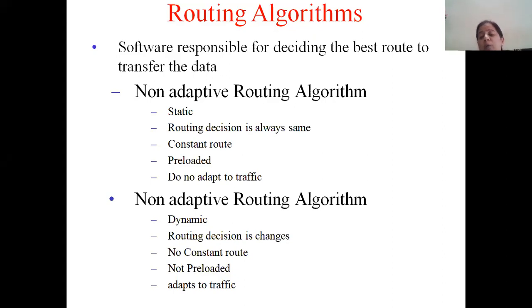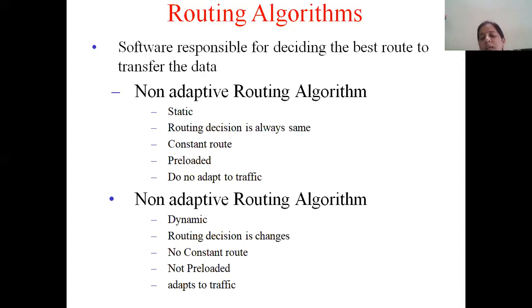Such a constant routing decision is called a non-adaptive routing algorithm. I hope from the name only you can make out. Non-adaptive means which doesn't adapt, which doesn't change. For every destination, there's a fixed route, and that route only is going to be followed. Just by knowing the points that I discussed just now, you can make out that there are certain drawbacks of non-adaptive routing algorithms. Very easily you can make them up.